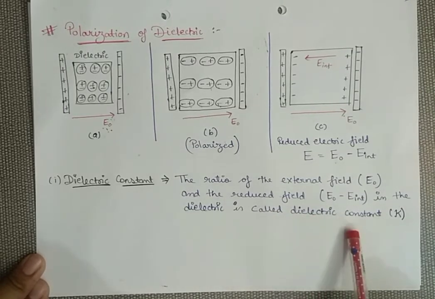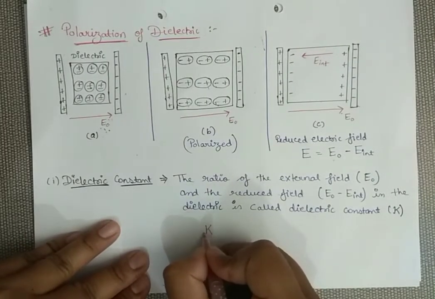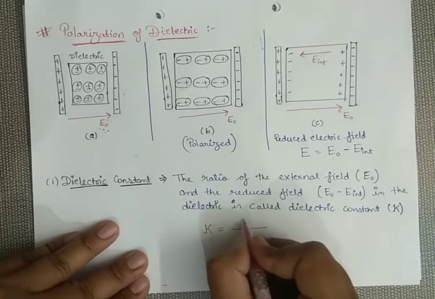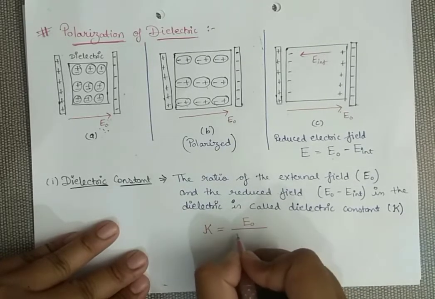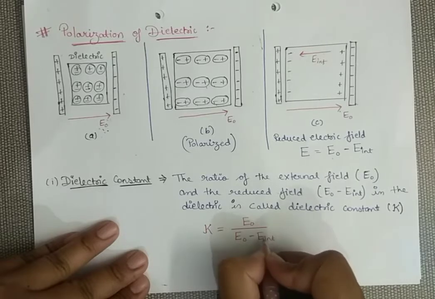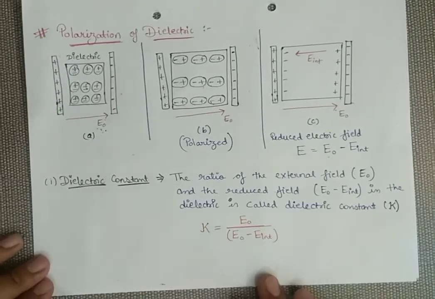This dielectric constant is represented by K. Whenever we need to find the value of the dielectric constant, we can obtain it by dividing what? The external field E naught by the reduced field, that is E naught minus E internal. This ratio gives you the value of the dielectric constant.